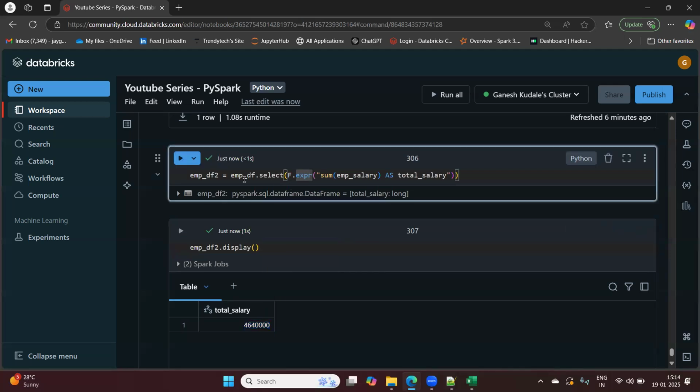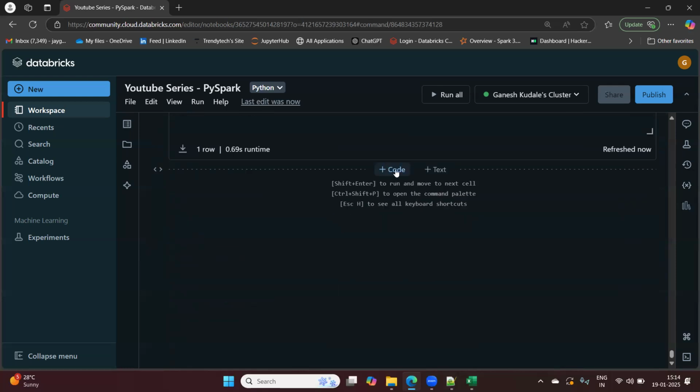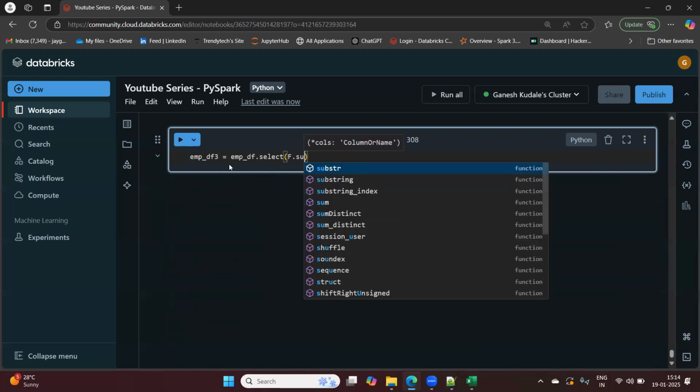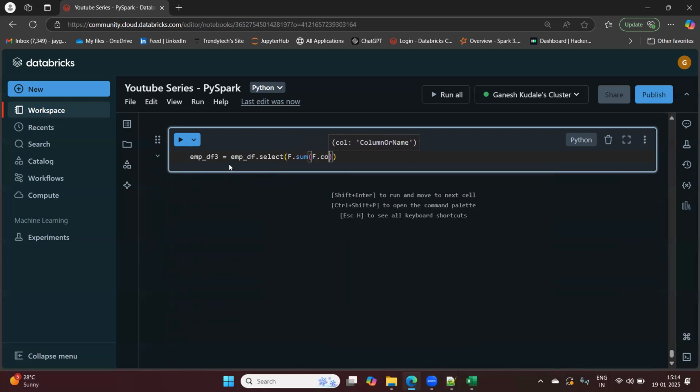Now how to achieve this using one more way, using select? What we can do is empdf dot select, F dot sum of F dot col, emp salary, dot alias total salary.